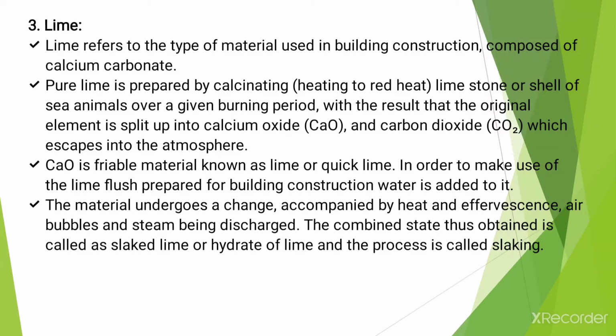Okay, and calcium oxide is a friable material known as lime or quicklime. So the pure lime is prepared by the procedure of calcination.